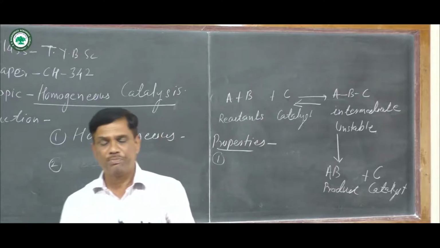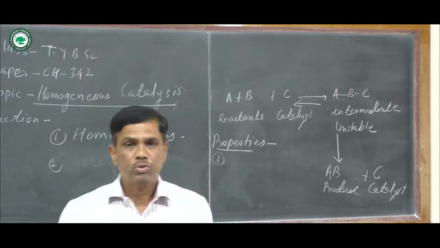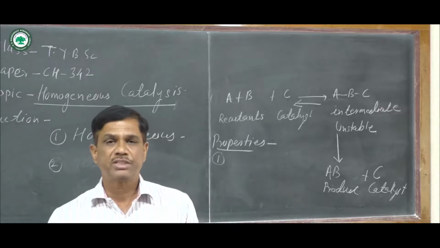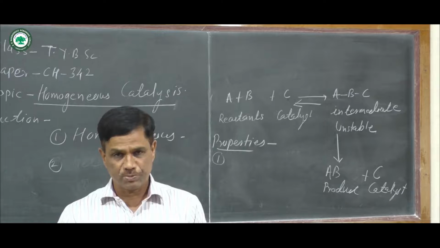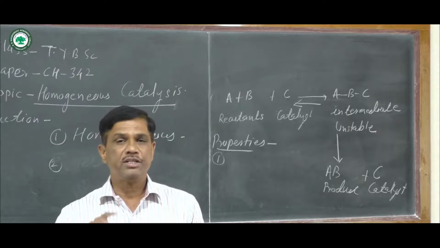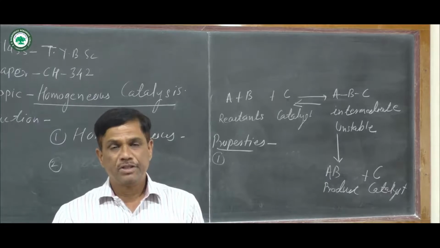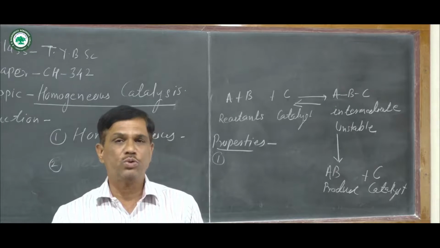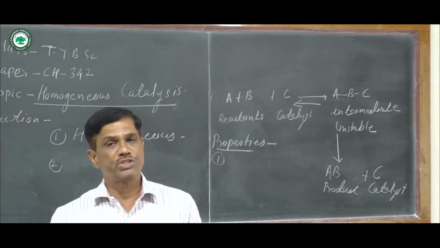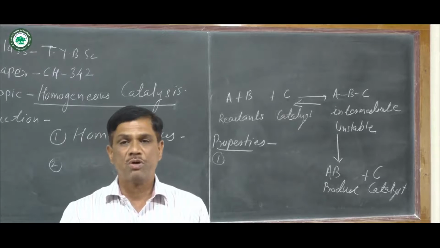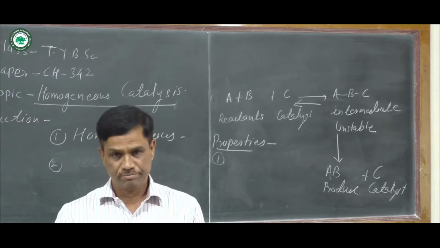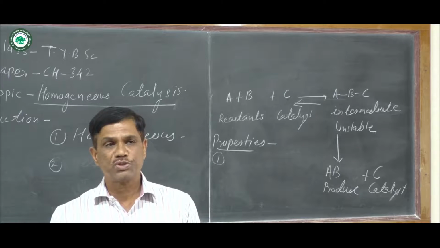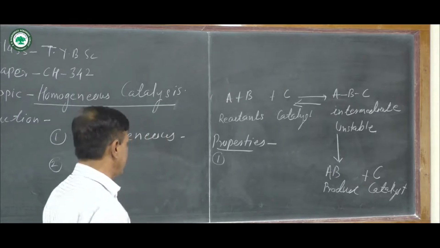There are some important homogeneous catalysis processes. First one is known as the Wilkinson catalysis process. Second is called the Ziegler-Natta catalysis process, and third is known as the Monsanto process for the synthesis of acetic acid. These are the three main methods or synthesis processes of homogeneous catalysis.